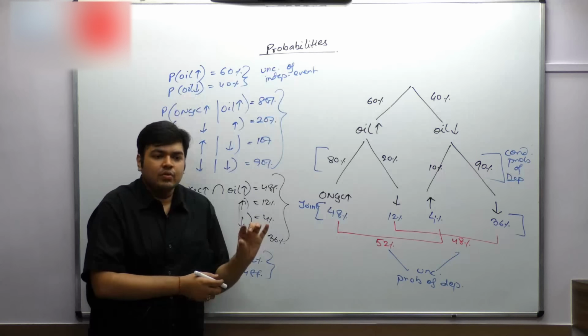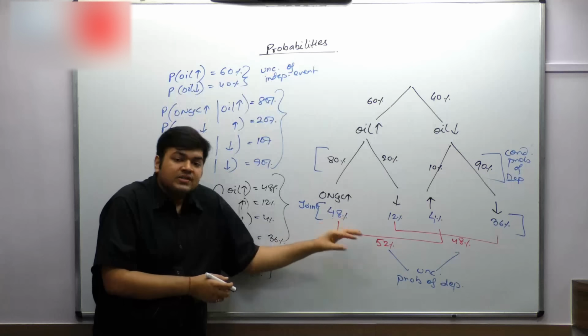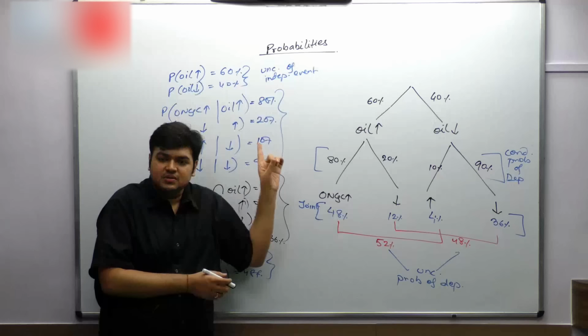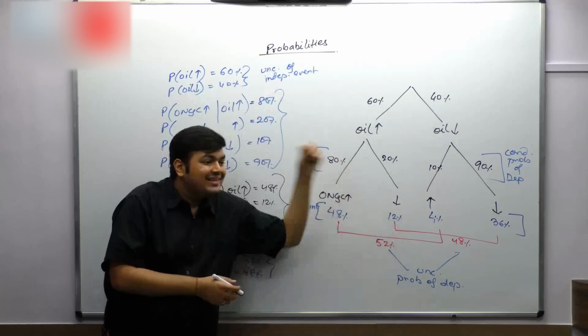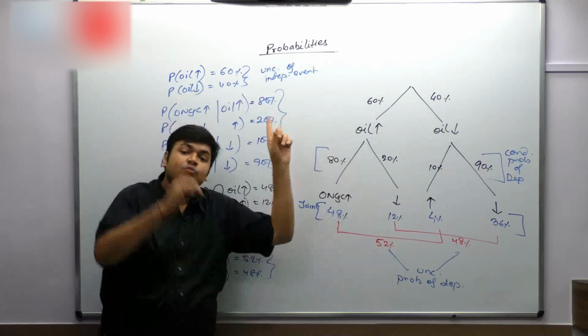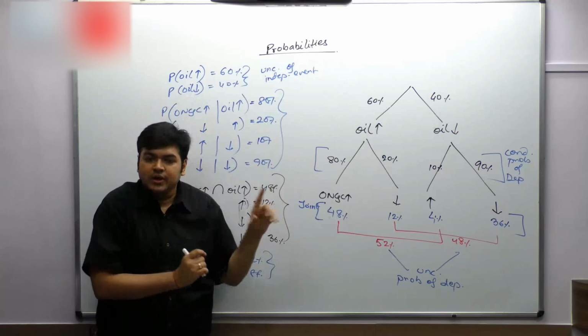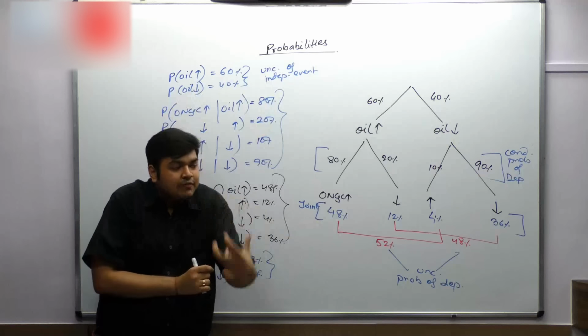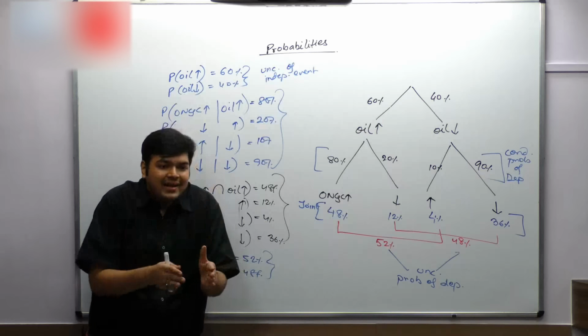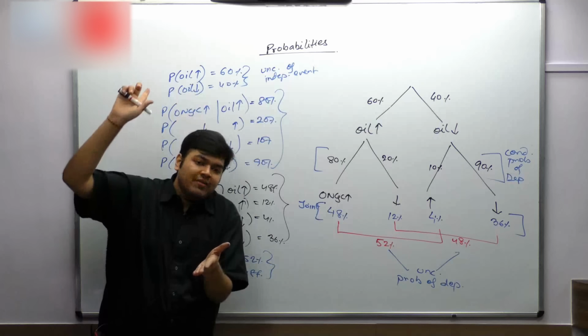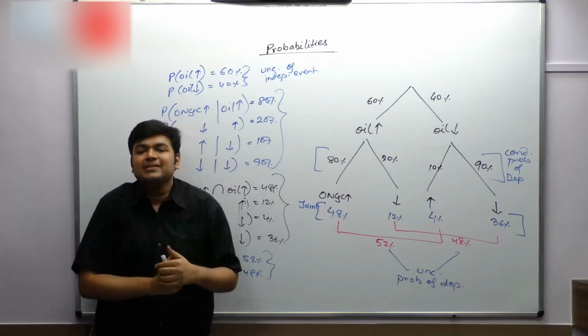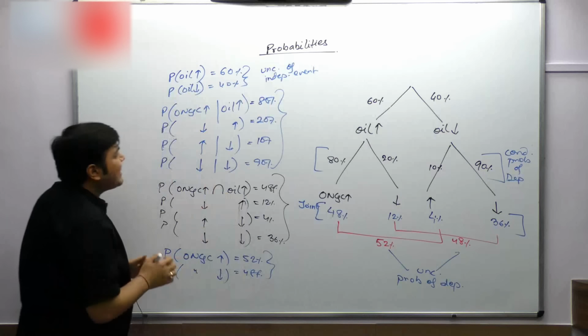Basically, what I'm trying to tell you is, if this is the answer, what is the probability that the question would have been this? If this is the outcome, then tell me what is the probability that this would have happened. If this is what has happened, then tell me what is the probability that this would have happened earlier. That is what Bayes' theorem tells us. Just give me 1 second and it will be clear.